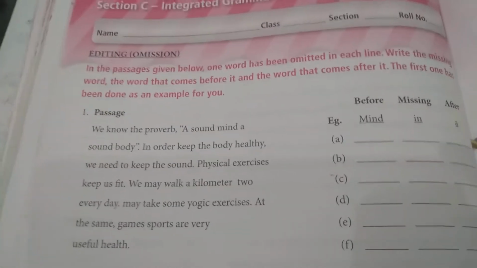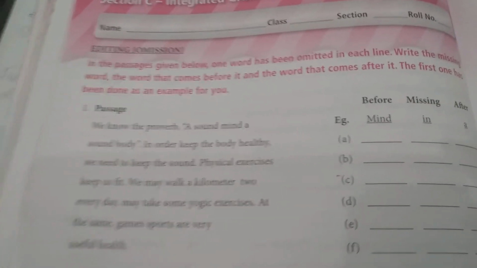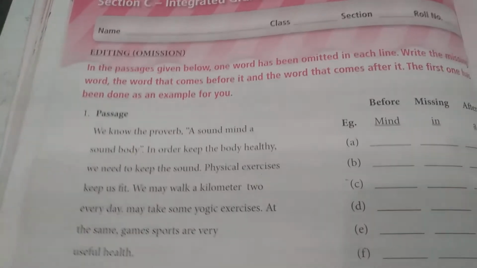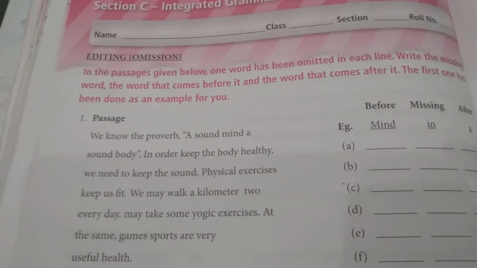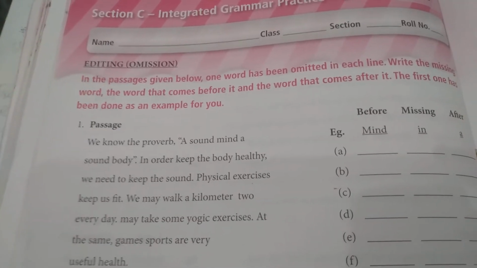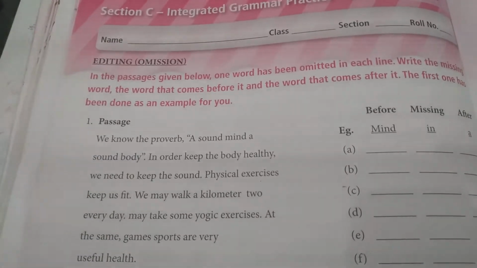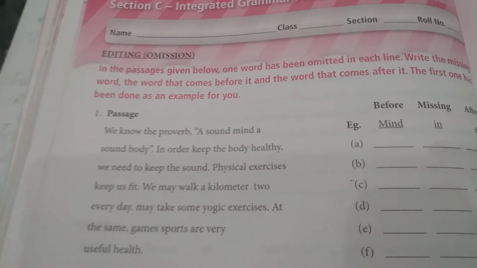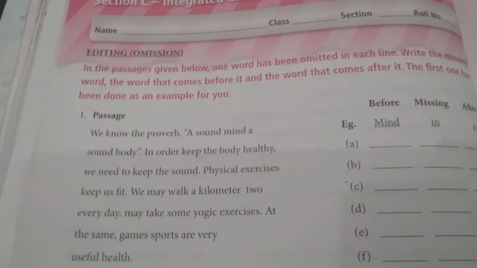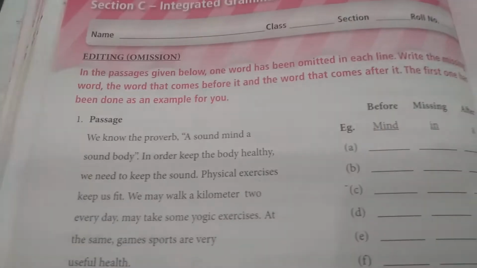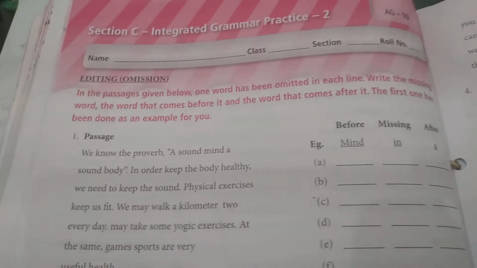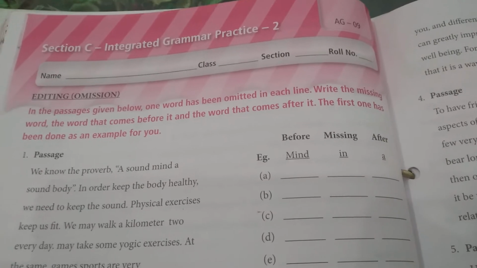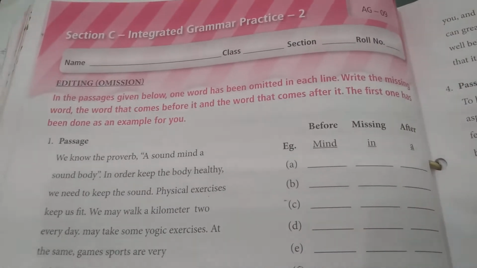Omitted means taken out. Till now we can see the blank and we have to fill this blank. But now in the ninth class you will not find a blank. You have to find the place from where a word has been omitted, and then write the missing word, the word that comes before it and the word that comes after it.